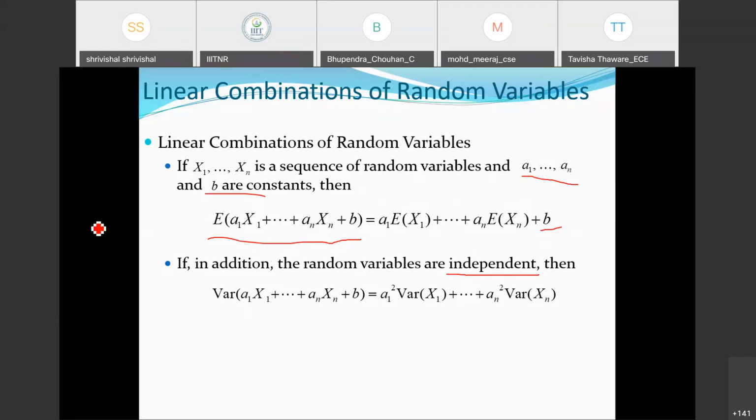On the same function, if we apply the variance property, it will be a similar expression. If you remember, we generally go for the variance using x square into f(x). The important point is that the variance of any constant term appearing here is 0. So you can observe the coefficients a1 through an in the result, but the term b is not present because the variance of a constant number is 0.